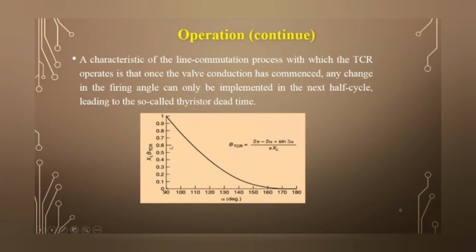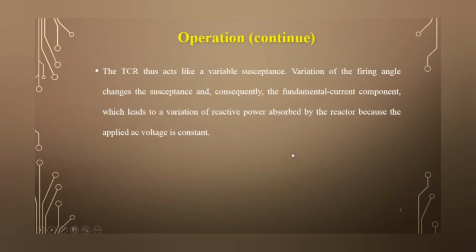Initially the firing angle is 90 degrees, at which time the TCR gives the maximum susceptance. When you increase the firing angle, the TCR susceptance value decreases. It is called BTCR, the susceptance of the TCR. It is calculated using the equation (2π minus 2α plus sin 2α) divided by π XL, where XL is the reactance. At 180 degrees it is around 0. The TCR thus acts like a variable susceptance, BTCR.